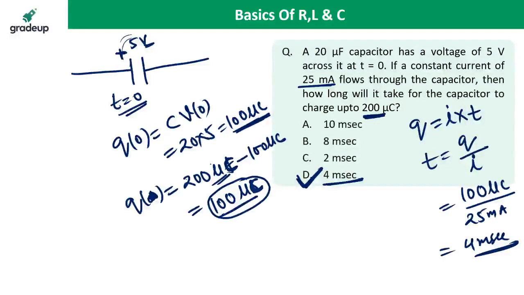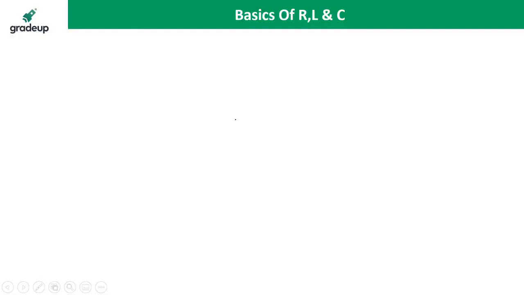Or you can solve this question using the calculus method, because I is equal to C dV by dt.